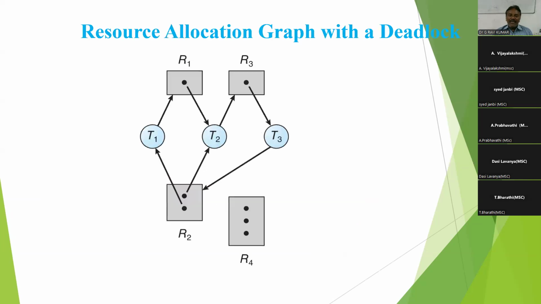Now see a slight modification of the resource allocation graph. Why is this graph used for deadlock situations? If a graph contains a cycle, then deadlock may occur. Observe this graph. For example, in the previous diagram, T3 now requests one more instance of resource type R2. Is there any cycle? Observe it here.